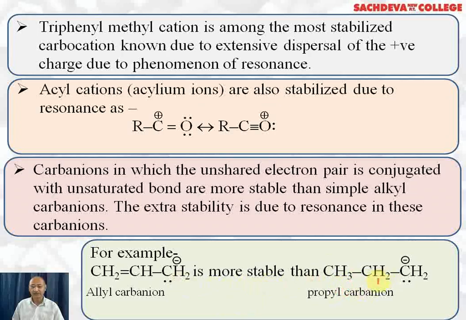Here ethyl group is electron releasing, which is destabilizing it by increasing the negative charge. But this double bond, this pair of electrons can shift to this carbon. So this carbon will acquire positive charge, double bond will be formed here, making it more stable. Means this negative charge can take part in double bond formation and negative charge can come here. Means negative charge can be delocalized, or dispersal of negative charge due to resonance will lead to stability.